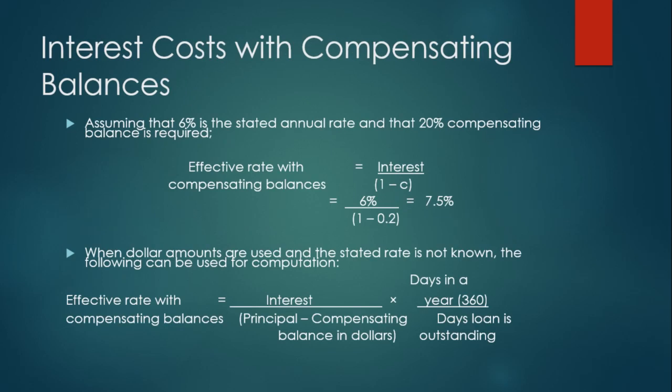Interest costs with compensating balances. Assuming that 6% is the stated annual rate and that a 20% compensating balance is required, the effective rate with compensating balances would be 6% over 1 minus 0.2, which gives you 7.5%. When dollar amounts are used and the stated rate is not known, the following can be used for computation.